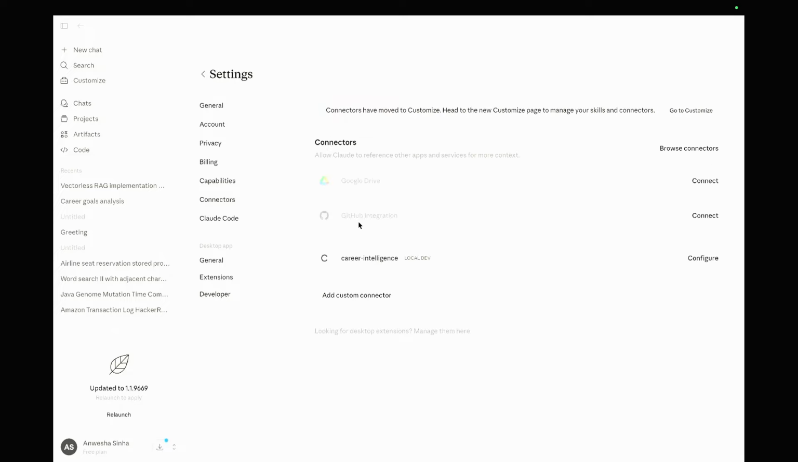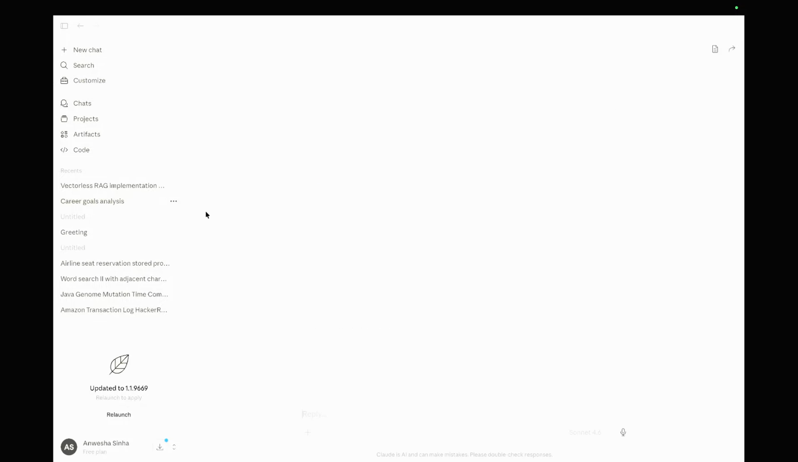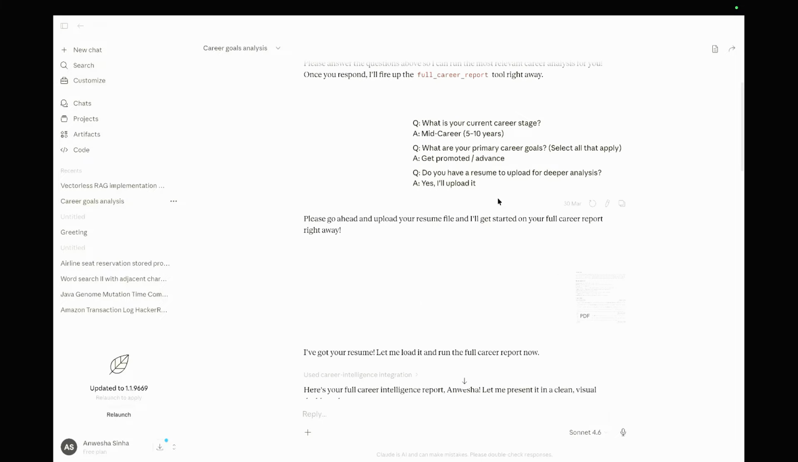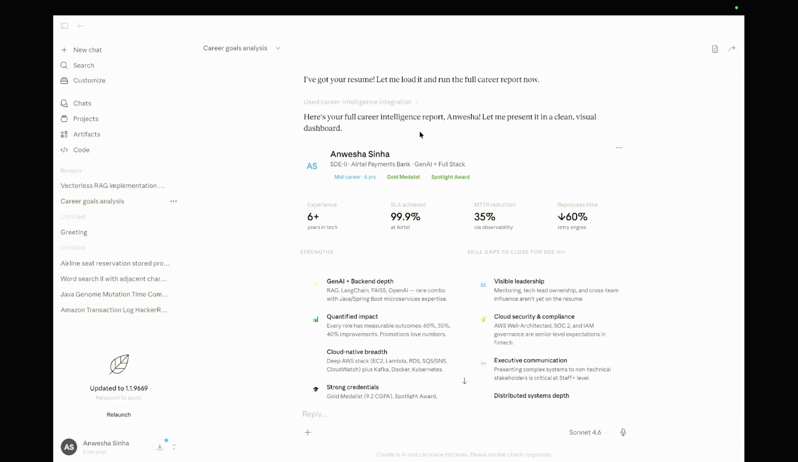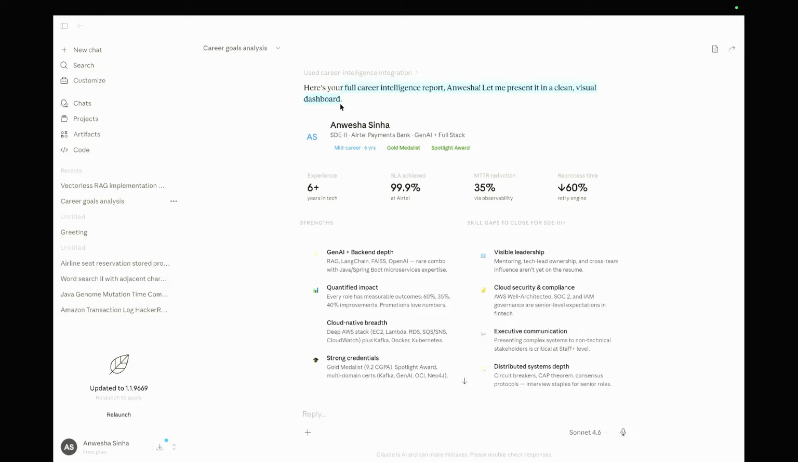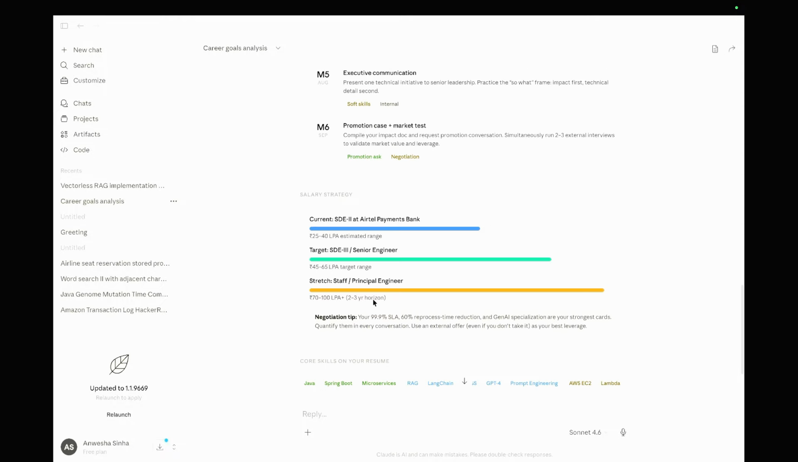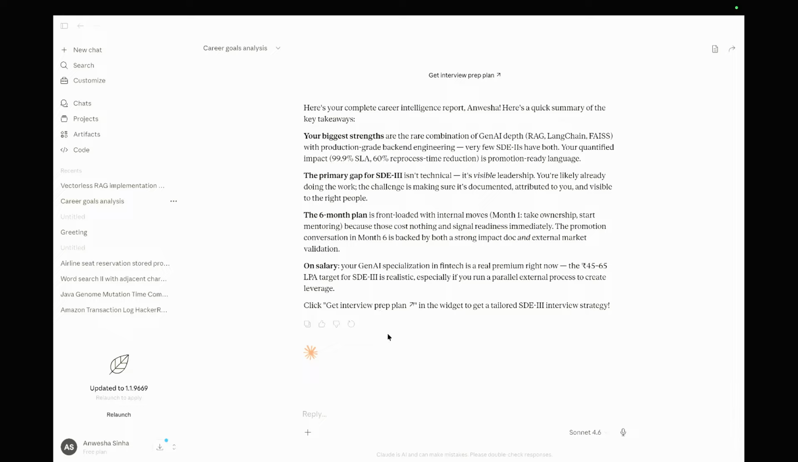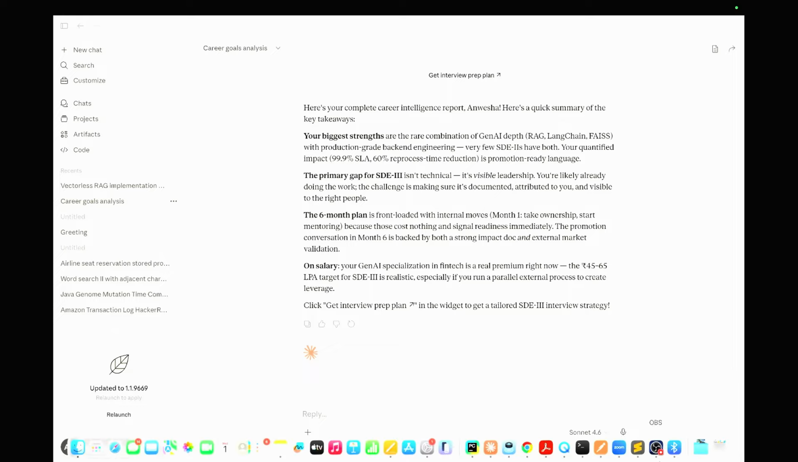You can see that in connectors I've also added this custom connector. When I asked for the career goal analysis for me, it used the full career report tool to analyze my career goal, and based on that full career goal report, it helped me answer the question. So this is also one of the other ways to connect. We used two clients here: one is FastAPI, and the other is Claude, and both connected to the MCP server.